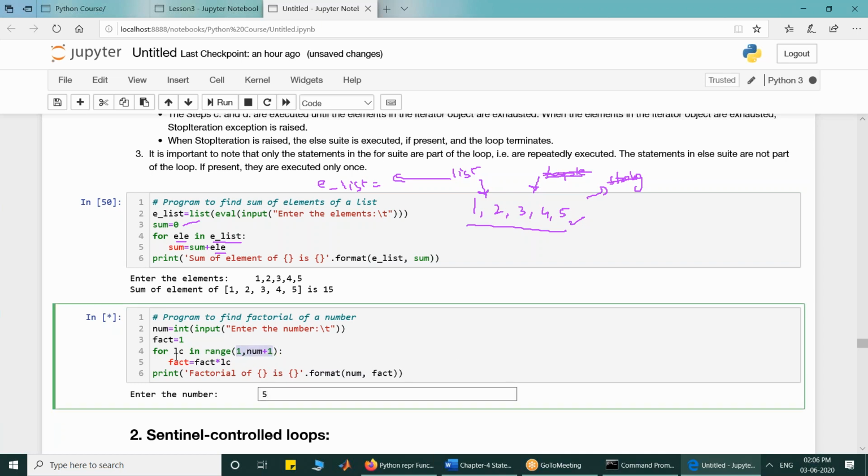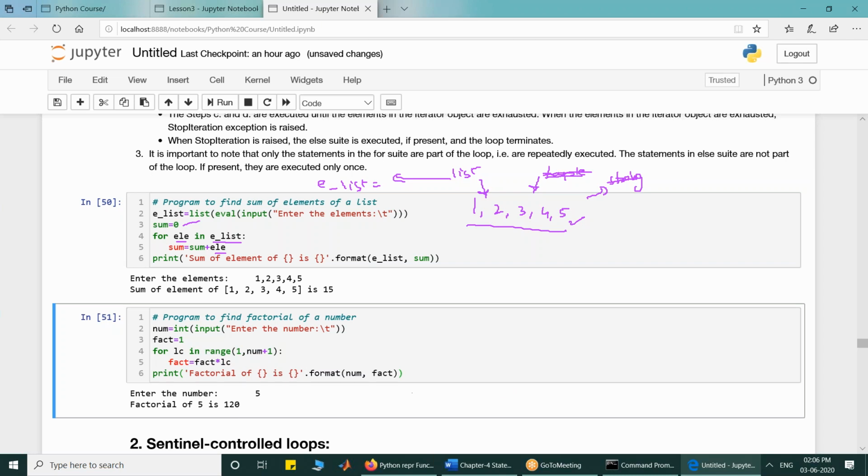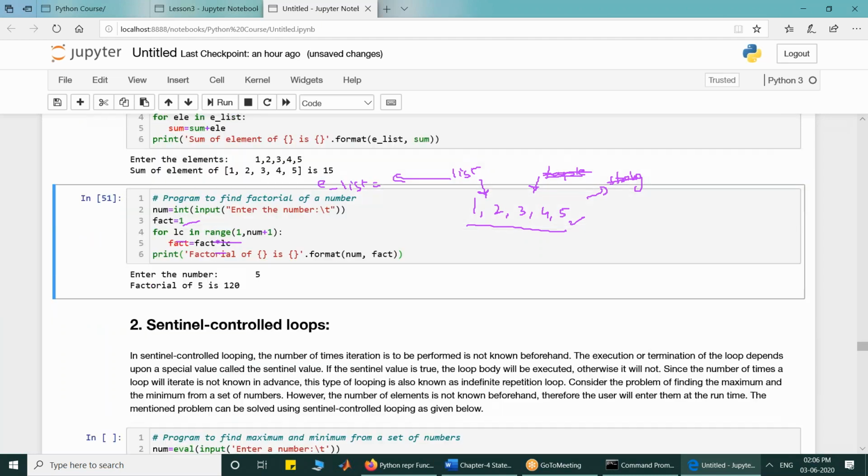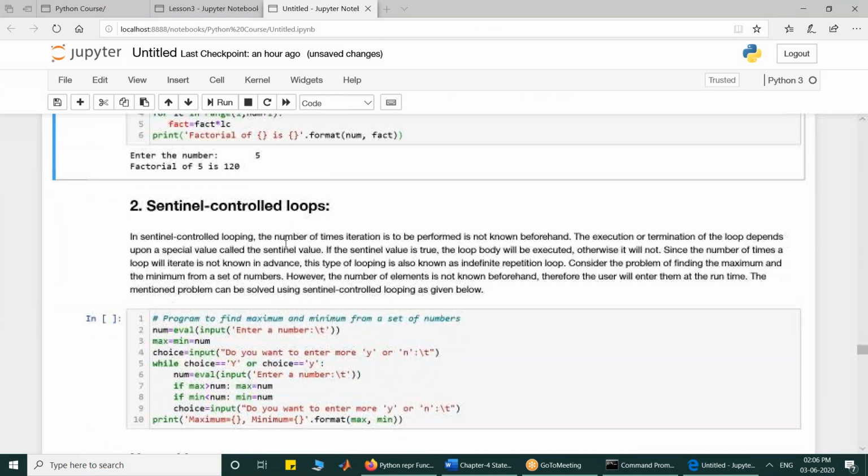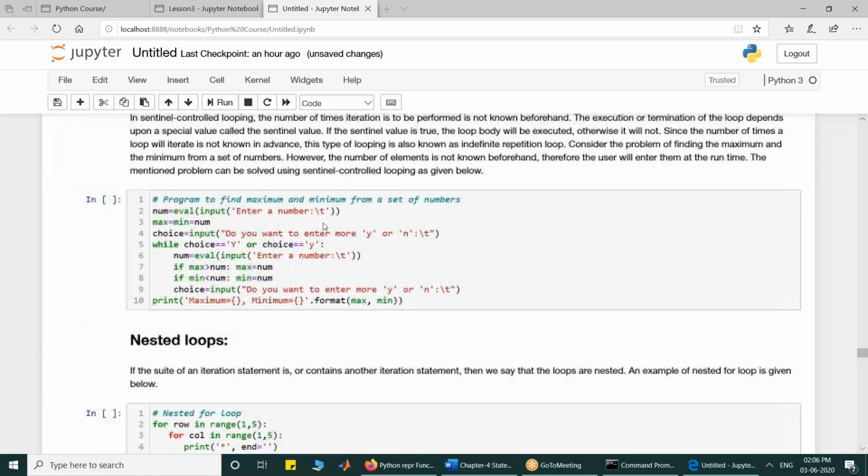So I will generate a sequence from 1 to 5 and then I will multiply the elements in the sequence and then I will print the result. So if I do that, it will print 120. So this is the purpose, and range is most commonly used with for, that we have already discussed.